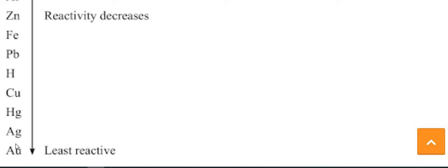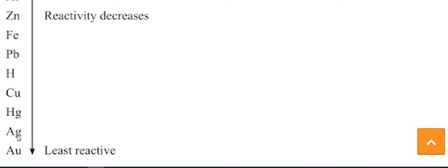That's why it is considered the least reactive, and this is the reason why Ag and Au, silver and gold, are used for making jewelry. Because they are very less reactive, they cannot easily react with other gases and do not form any kind of layer on the surface. So this is the reason.